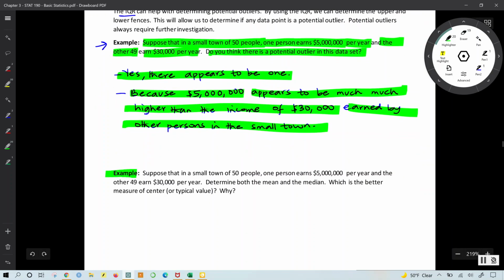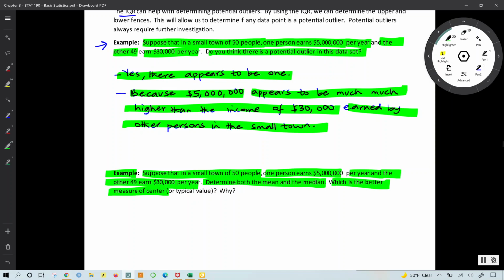Then we proceed to the next example. For the same context, suppose that in a small town of 50 people, one person earned $5 million per year and the others earned $30,000 per year. We would like to determine both the mean and the median. Which do you think is a better typical value or measure of center of income in that town, and why?